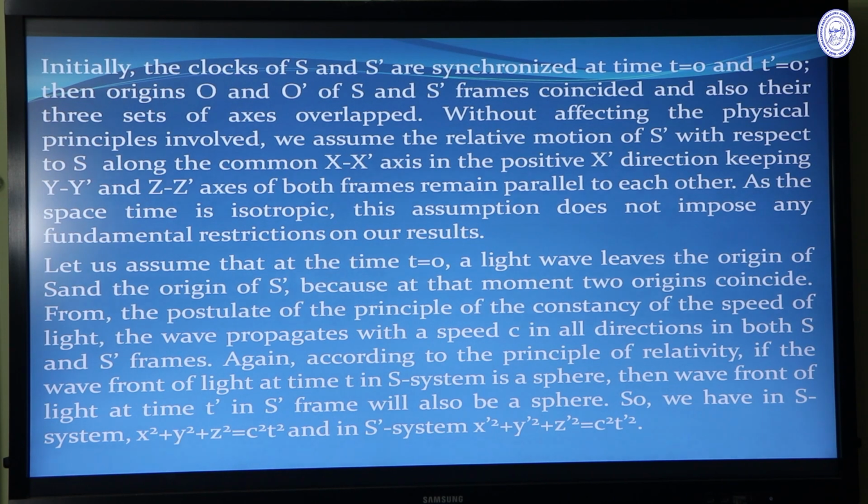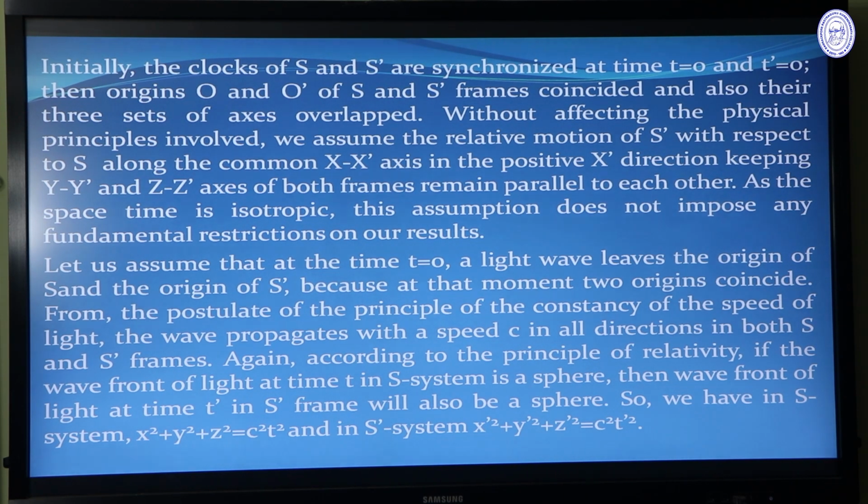From the postulate of constancy of the speed of light, the wave propagates with speed c in all directions in both S and S dash frames. Again, according to the principle of relativity, if the wavefront of light at time t in S frame is a sphere, then the wavefront of light at time t prime in S dash frame will also be a sphere, because all the laws of physics are invariant, as this is our postulate.